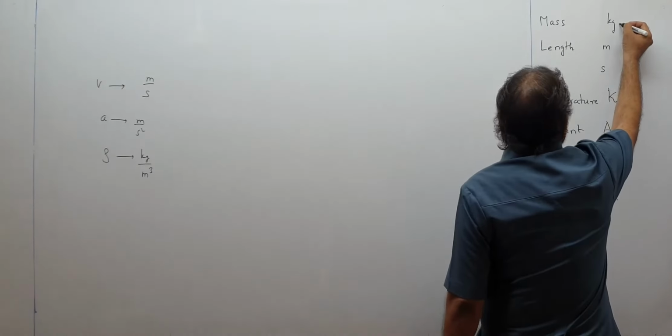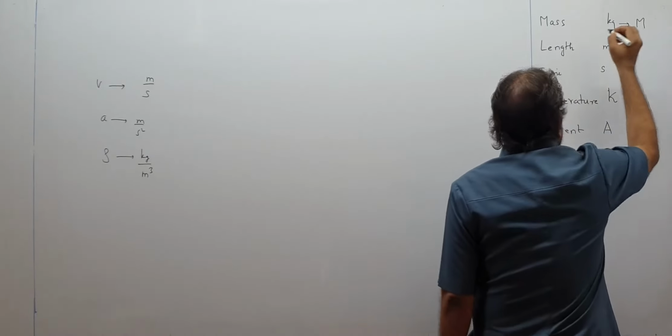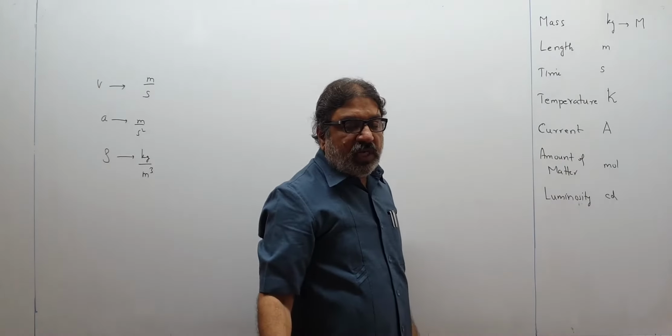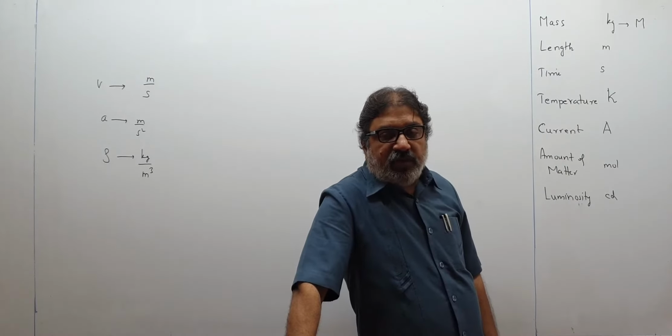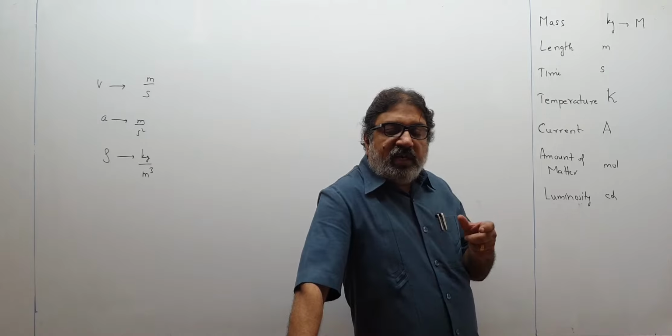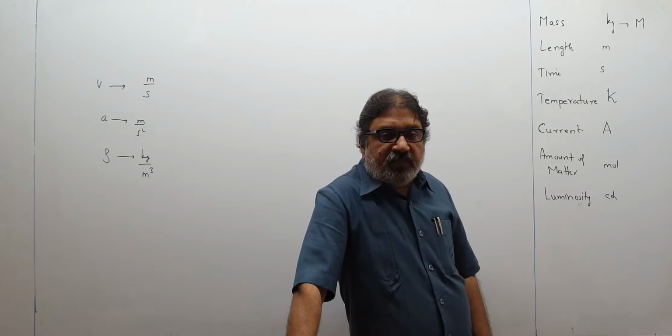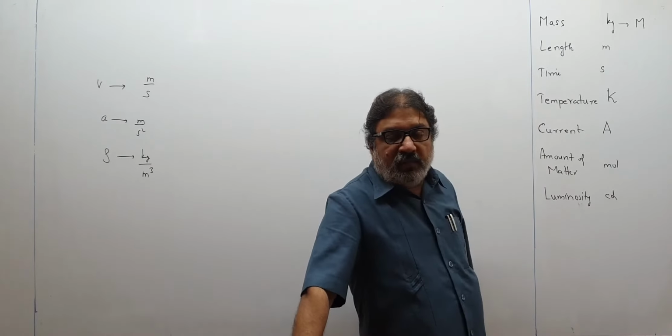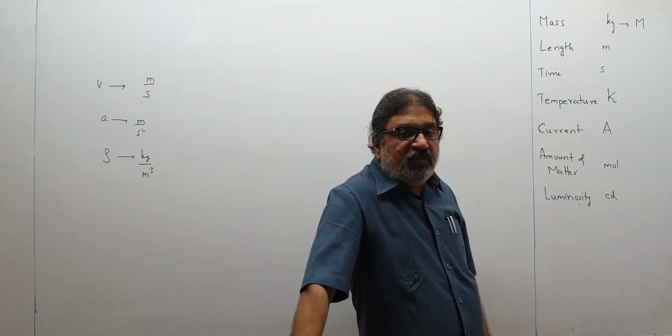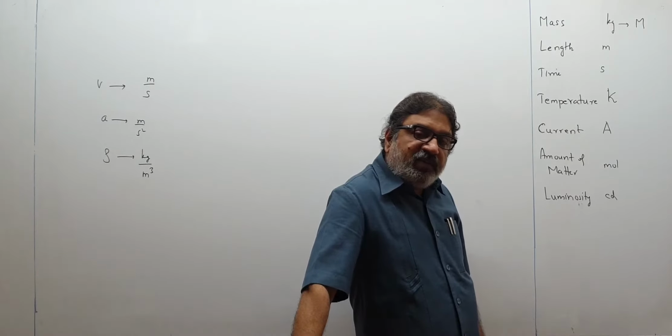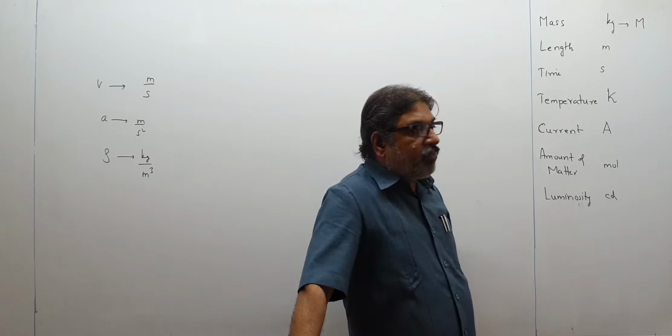So kilogram will be represented by capital M. A new type of representation we are making in units. So wherever you find kilogram, you will understand kilogram is the unit of mass.